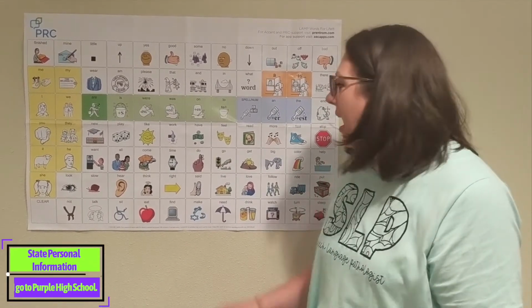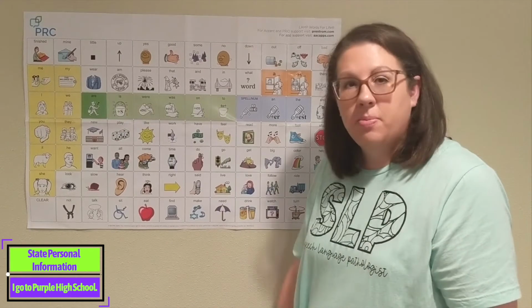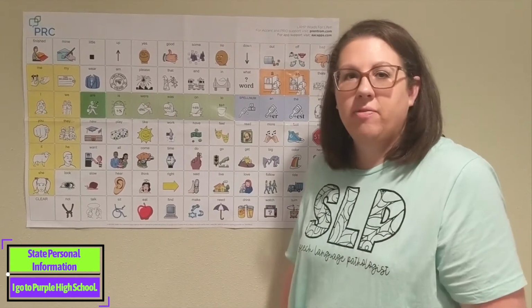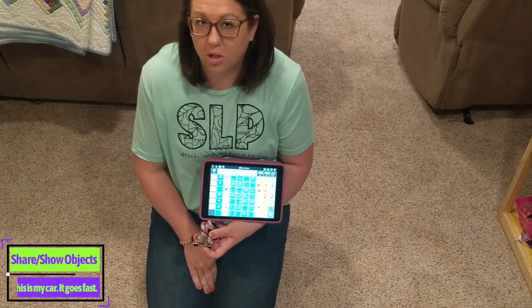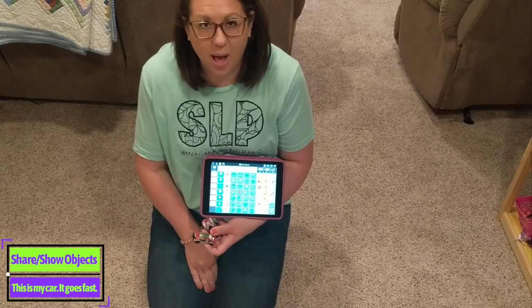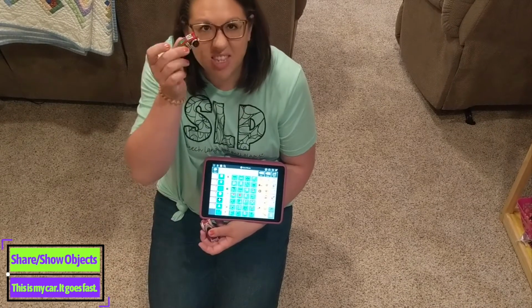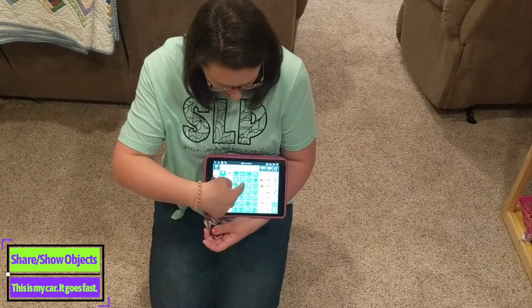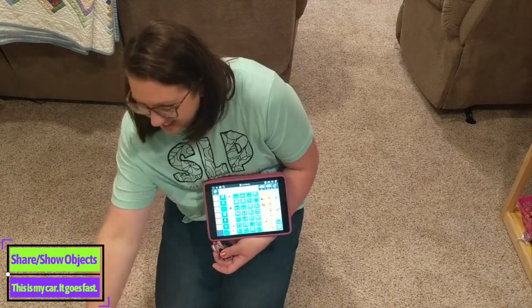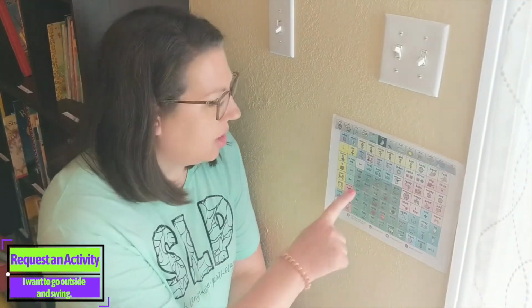I could say, I go to Purple High School to state personal information. I could use the word go to share and show objects. I could say, this is my car. It goes fast. I could request an activity and say, I want to go outside and swing.